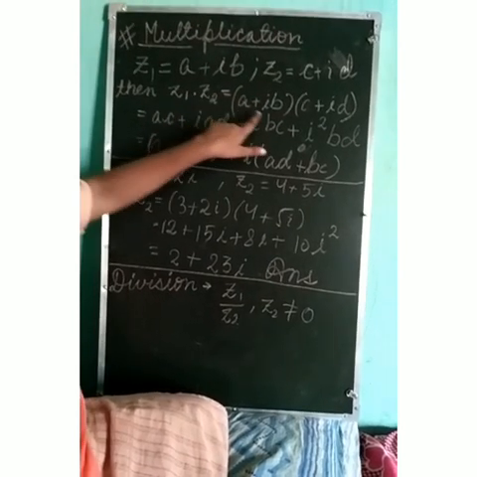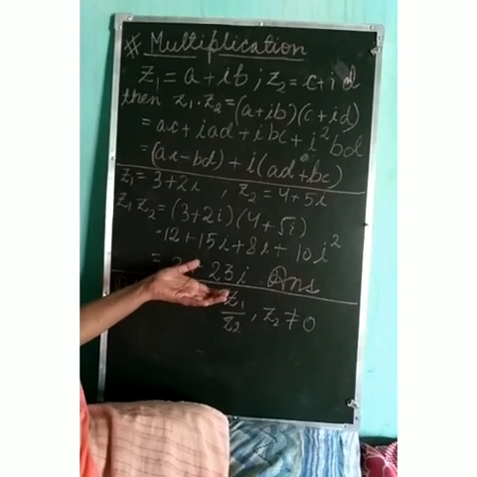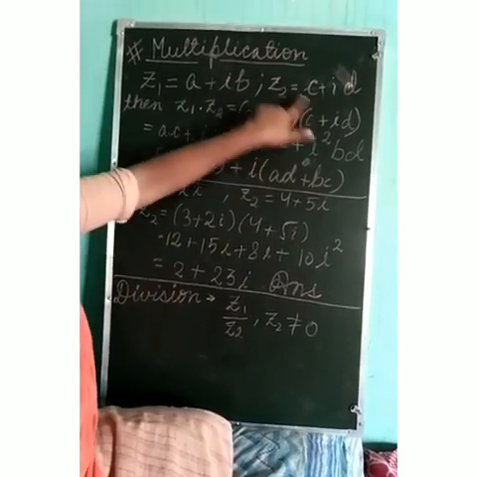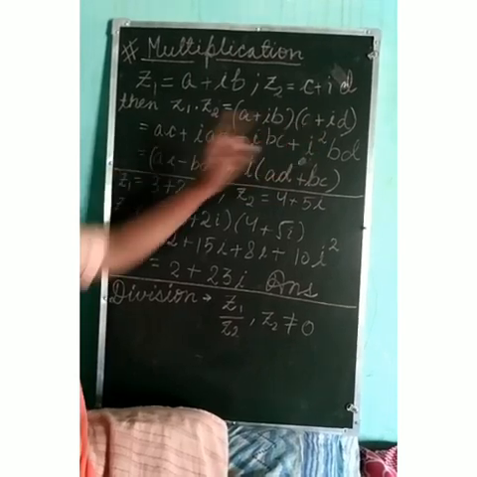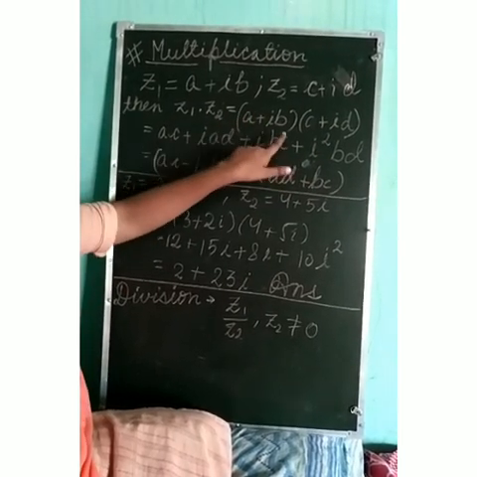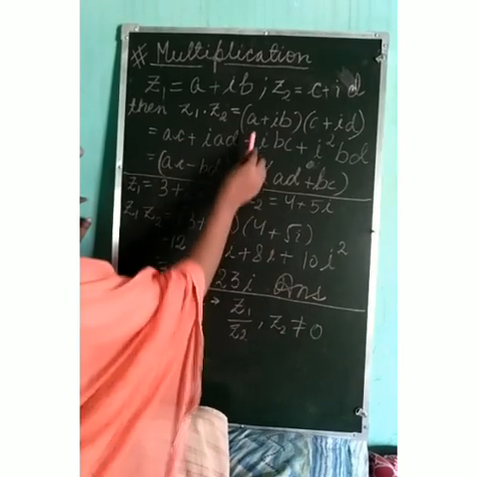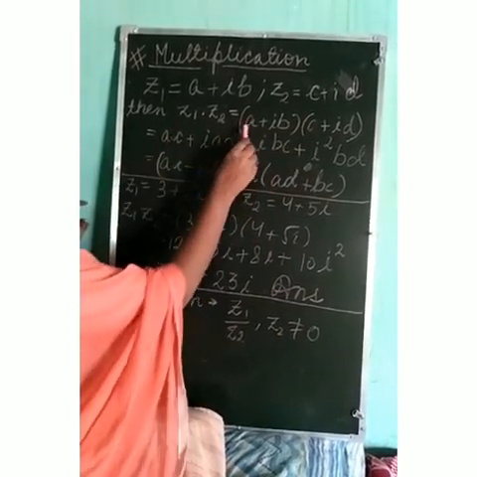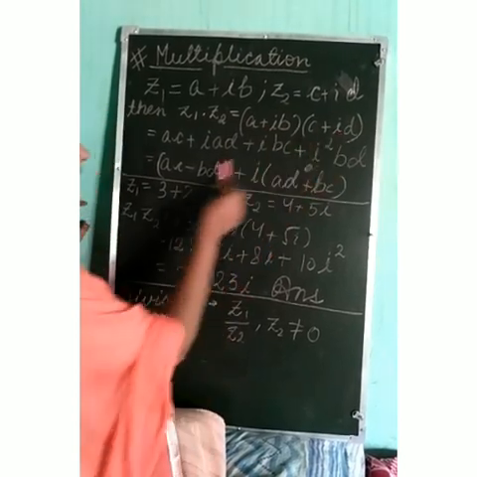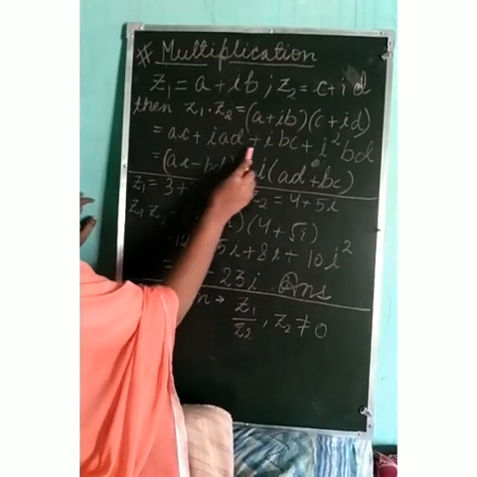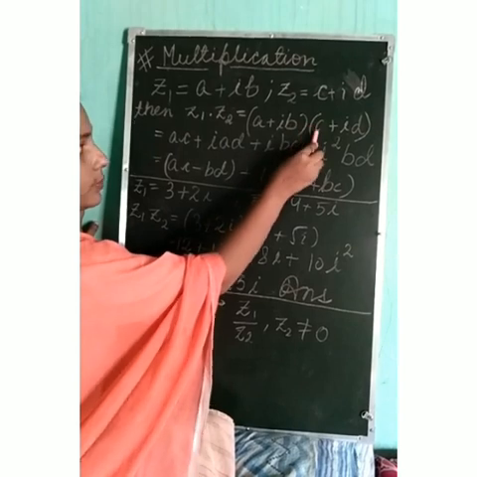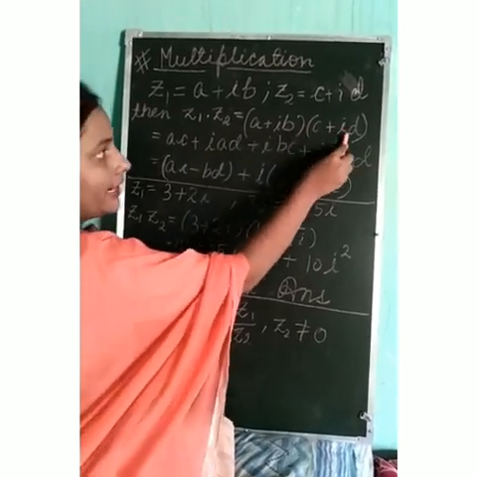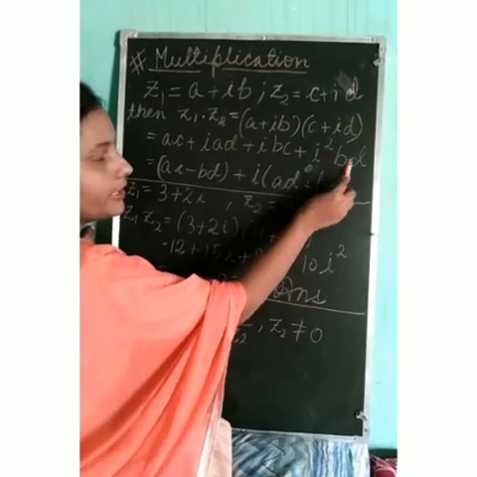So we are going to multiply it the way we do for the polynomials. Like we will first write a plus ib and then c plus id in bracket. अभी क्या करना है, हर एक टर्म को दूसरे टर्म से मल्टीप्लाई करना है. First we will multiply a with c, we have ac. Then we will multiply a with id and we have iad, plus ib into c will be ibc, plus ib into id will be i square bd.